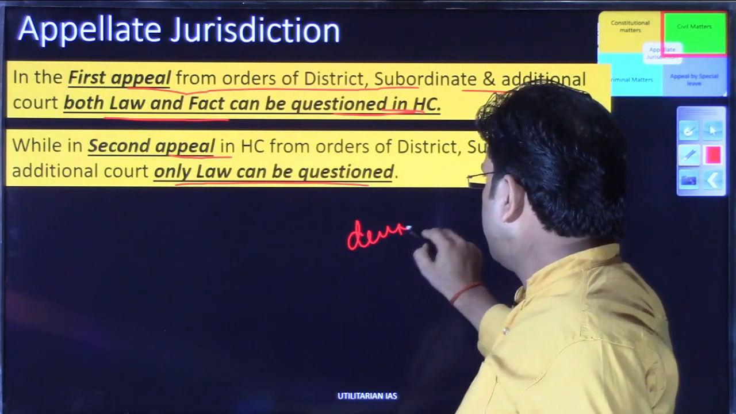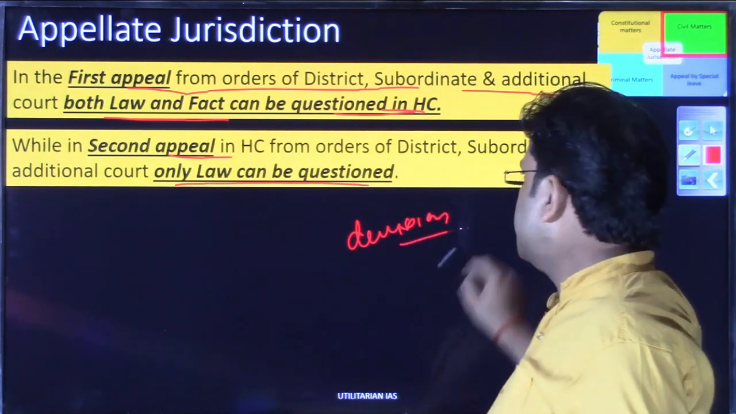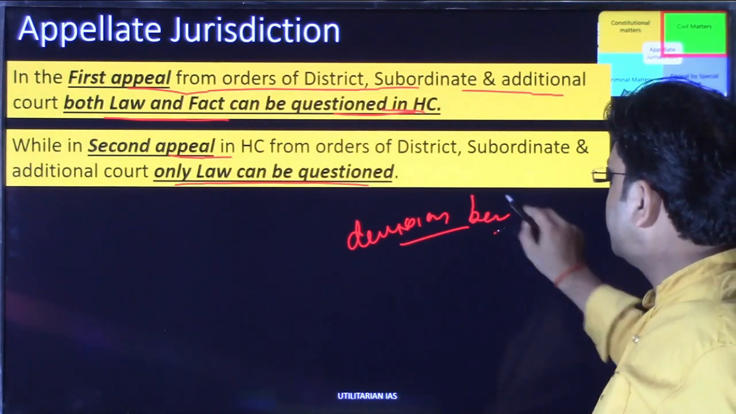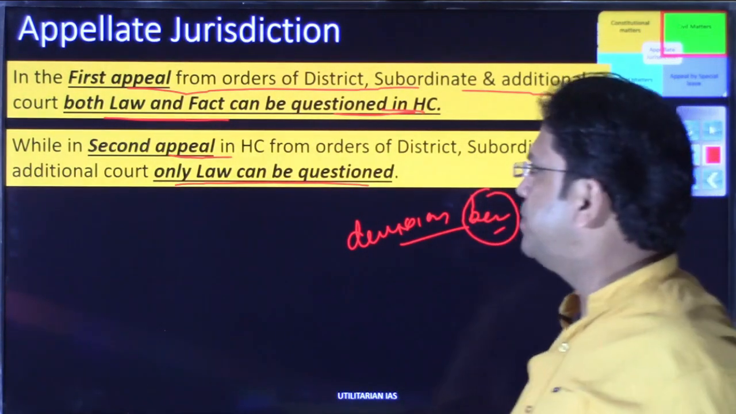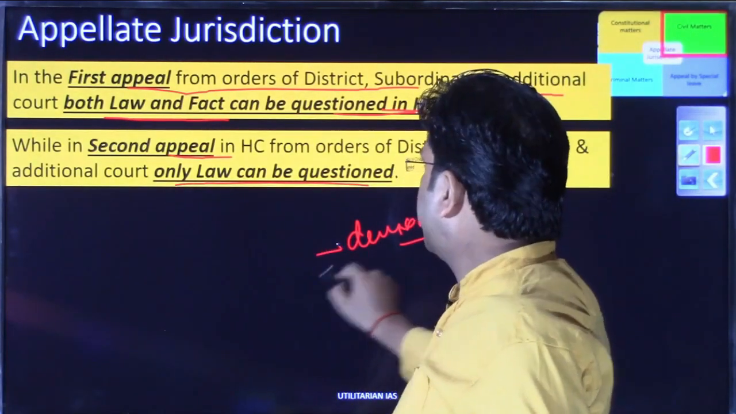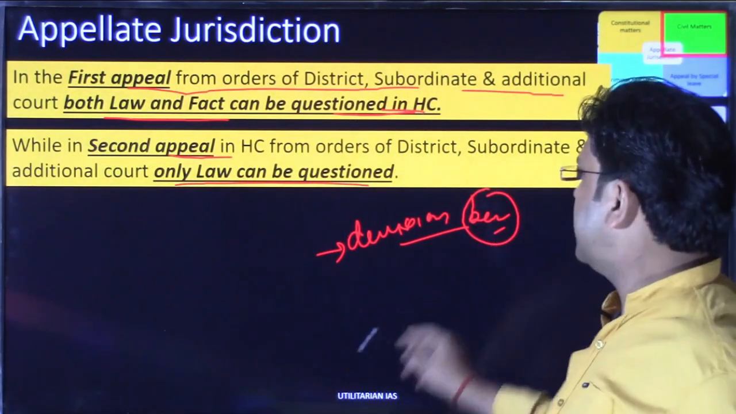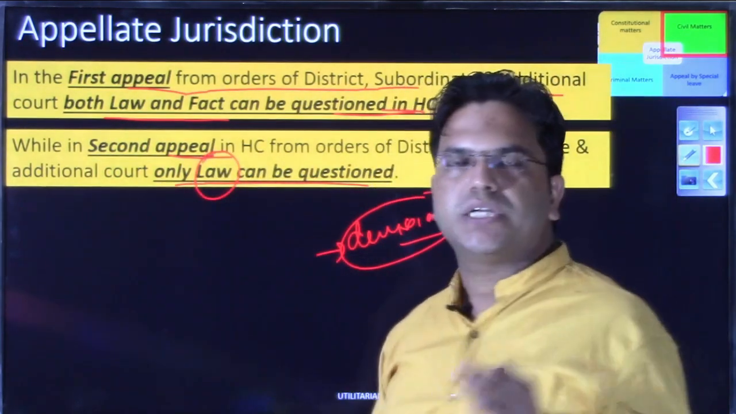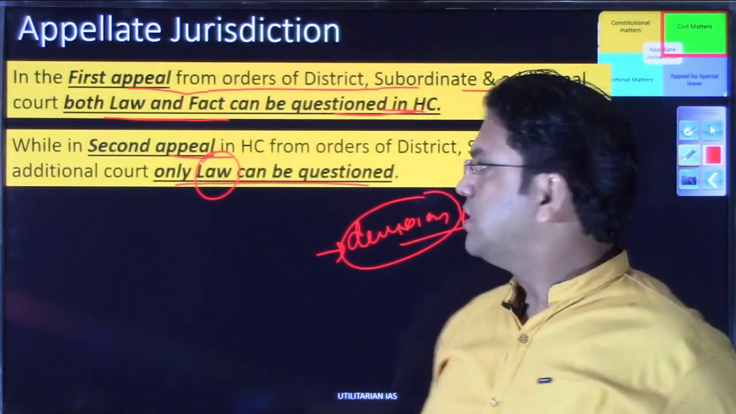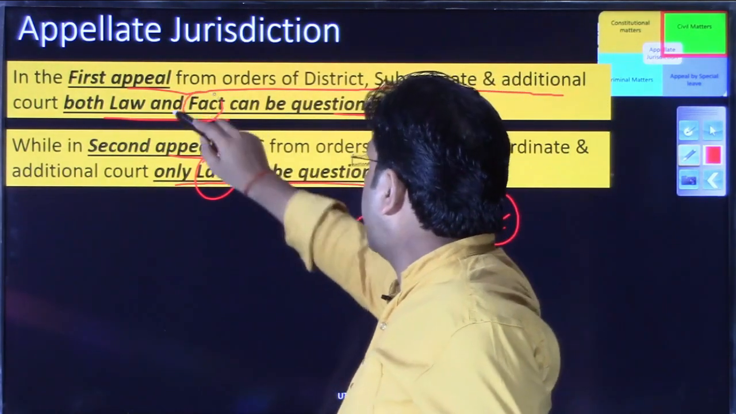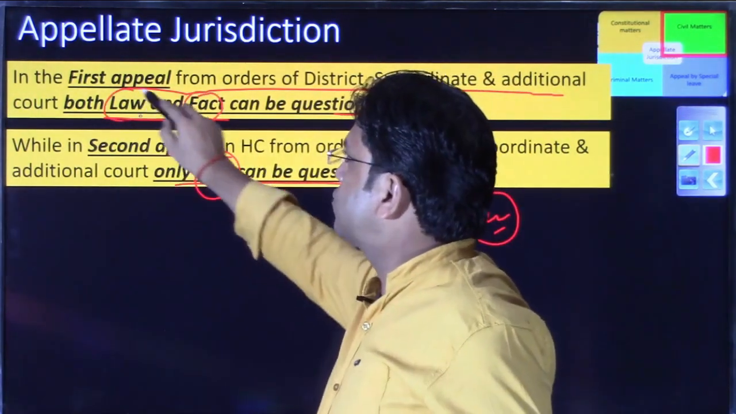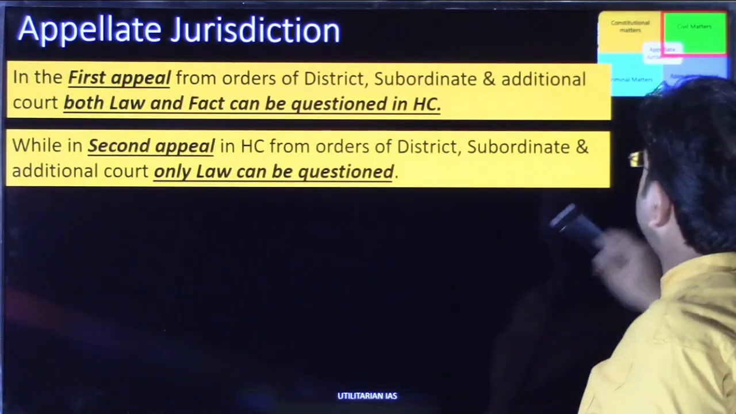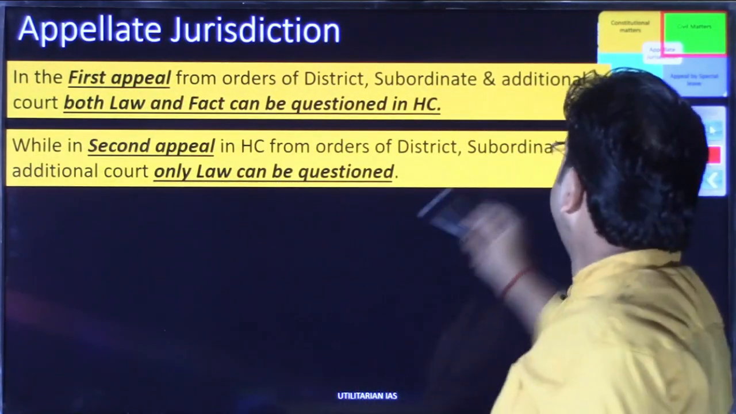I hope by now you would have understood the meaning of division bench. The meaning of division bench is कि मोर देन वन जजेस उस पर्टिकुलर बेंच पे बैठेंगे. तो डिवीजन बेंच में सेकेंड अपील जाएगा एंड जब केस डिवीजन बेंच के पास चला गया है सो देयर ओनली लॉ कैन बी क्वेश्चन्ड एंड नॉट द फैक्ट्स. द डिफरेंस बिटवीन लॉ एंड फैक्ट्स you would have understood. So this was all about appellate jurisdiction of the high court in civil matters.